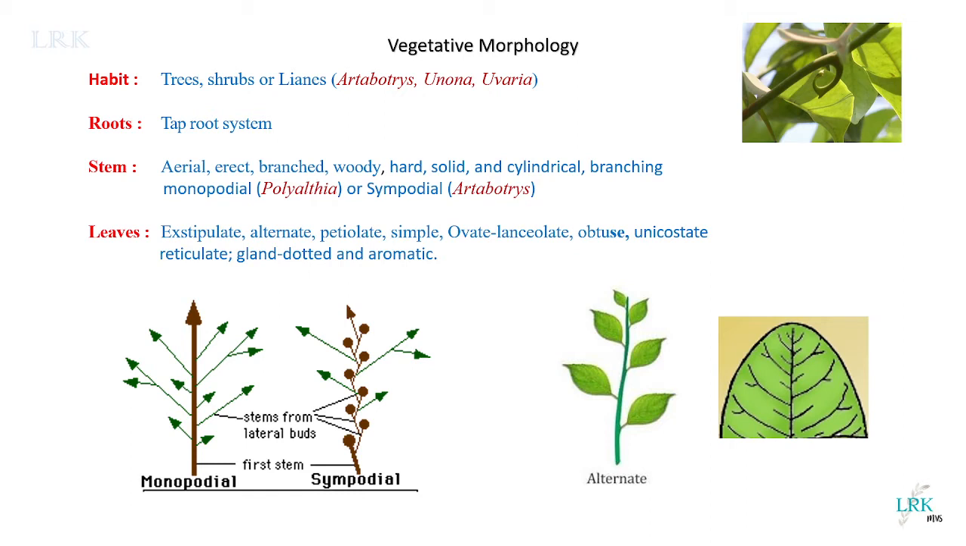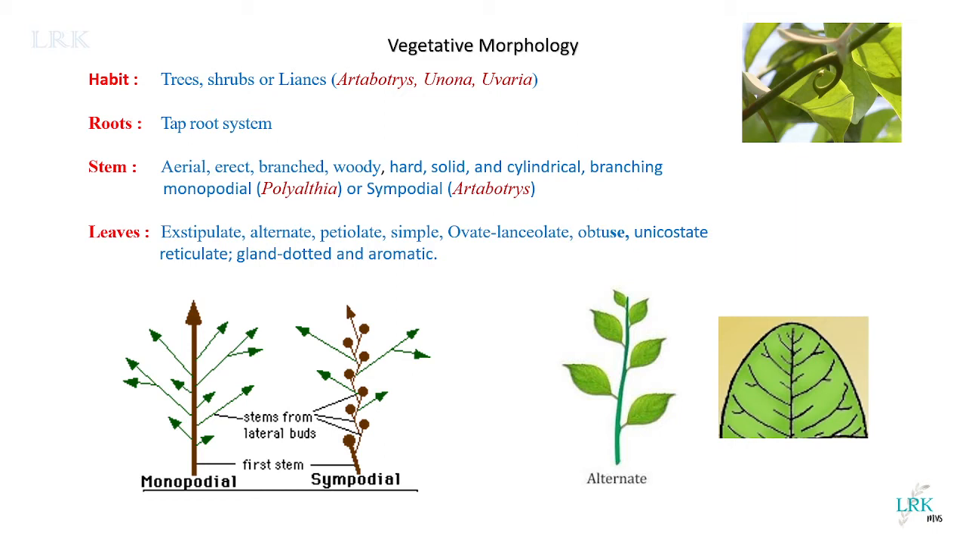In habitat, we talk about the place where they live, and in habit, we talk about the nature of the plant. Is it a tree, is it a shrub, or is it a liane? So this family includes trees, shrubs, and lianes. Then, after habit, we have to discuss the root system and the shoot system in vegetative morphology. First, we will see the root system.